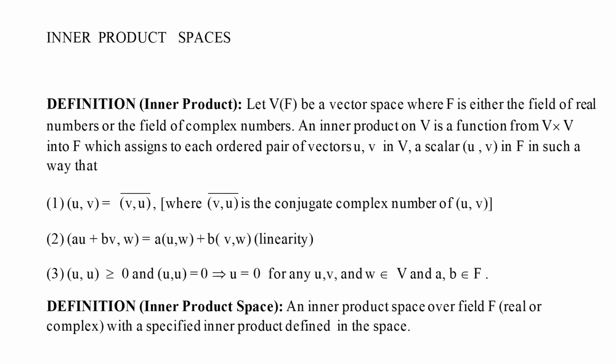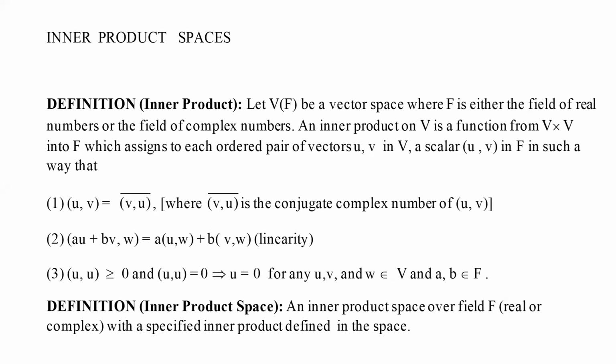The first: for all u, v in V, the inner product, which I am going to denote by angle brackets, (u, v) equals the complex conjugate of (v, u). This bar denotes the complex conjugate, because we are considering F to be either the field of complex numbers or the field of real numbers.